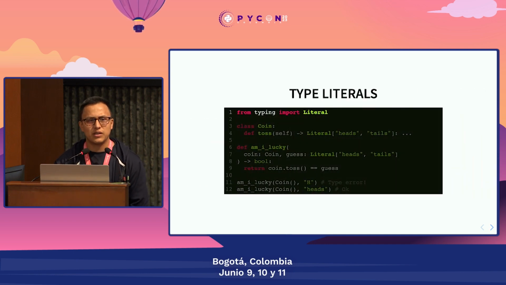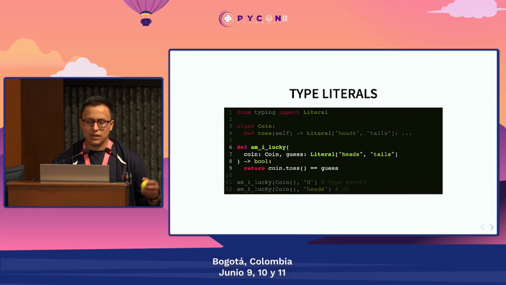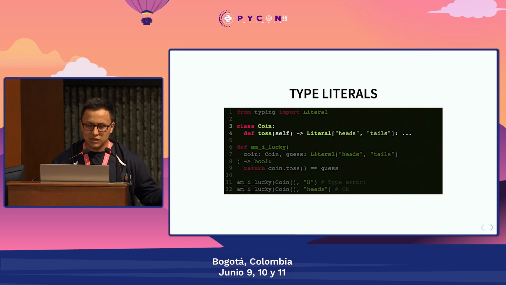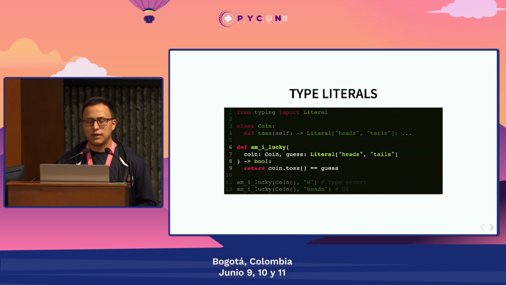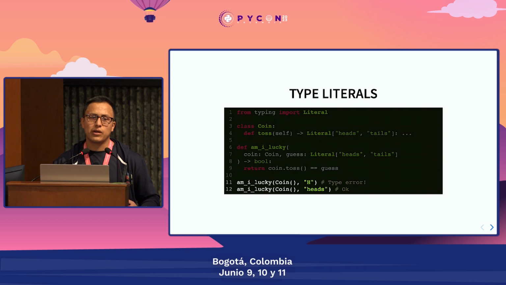And let's start with type literals. Type literals are basically types for values. So let me explain with this example here. Here we have the class Coin that has the method toss, and it returns a literal string that can be either heads or tails. And I can also use it with functions here. So that means that this function and this method here are going to use heads or tails, and that's it. If we try to return something different, or if we try to pass something that is not heads or tails, we're going to get a type error.